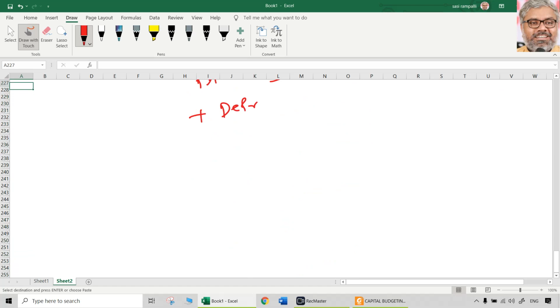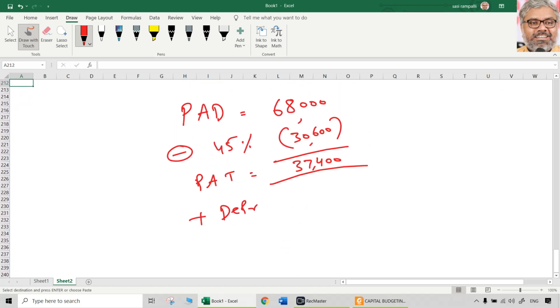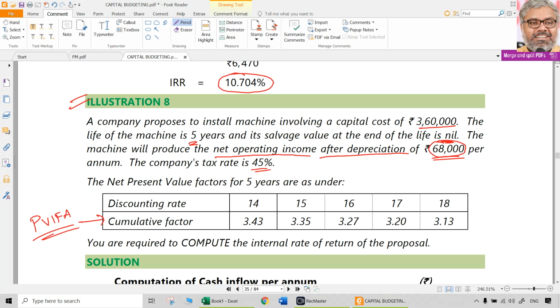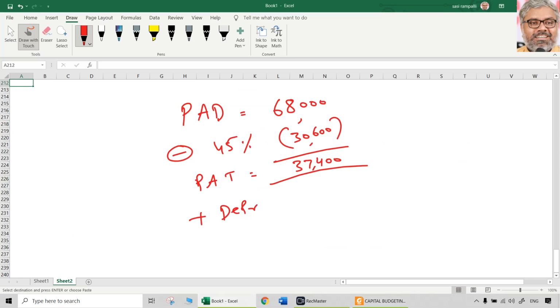So depreciation has to be added back. How much is that? That we have to calculate. How much will that be? 3,60,000 is the initial investment. 5 years is the life. Salvage value is nil. If salvage value was there, we would have deducted that. But 3,60,000 simply divided by 5, 72,000 is the depreciation each year. So 72,000 depreciation, add that back. So how much is going to be the annual cash flow? Inflow, of course. 37,400 plus 72,000.